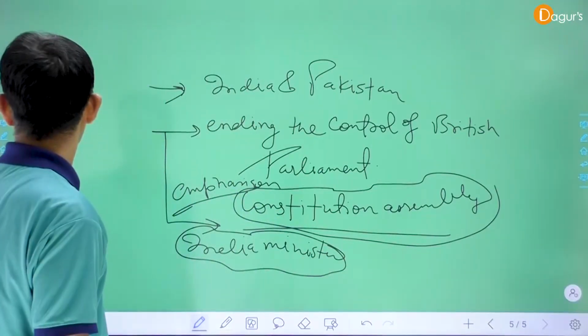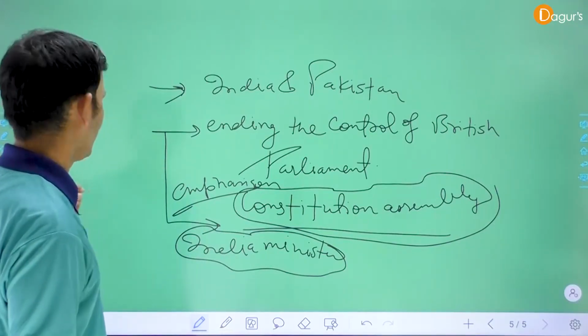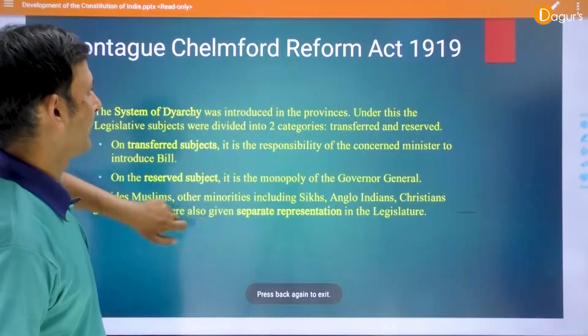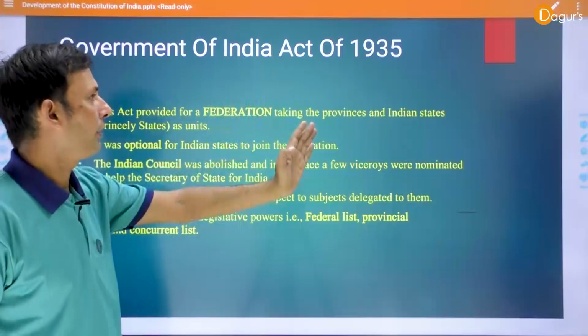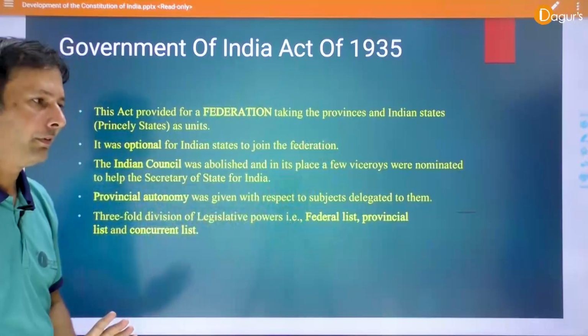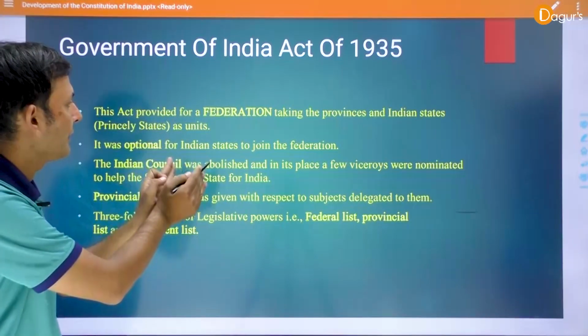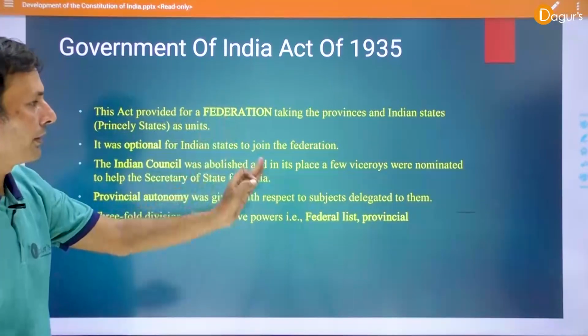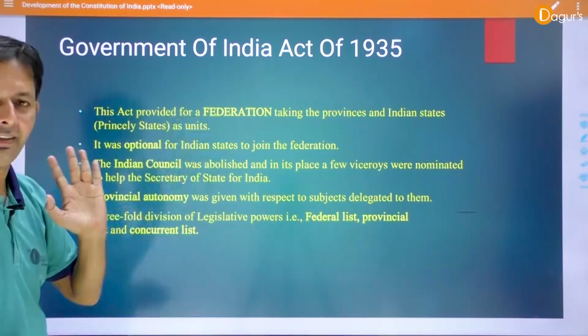Okay. Now we discuss the Government of India Act of 1935. I repeat this point. This act provided for a federation, taking the provinces and Indian states, princely states especially, as units.